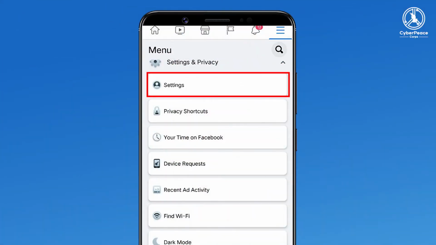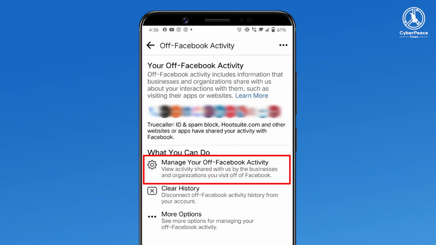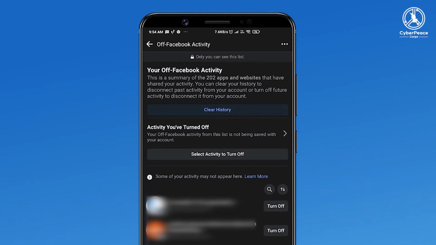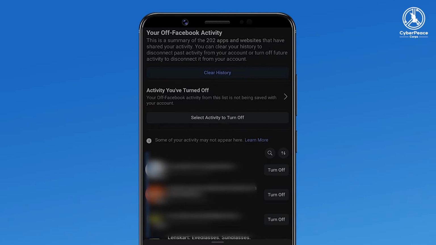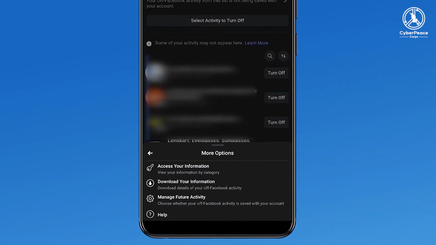Go to Settings, Your Facebook Information, Off Facebook Activity, and manage your Off Facebook Activity. Select Download Your Information from the page listing the apps that submit information about your online activities to Facebook. First, press the icon in the upper right corner of the phone in the mobile app. Select the data you want to download. You can choose the time period as well.